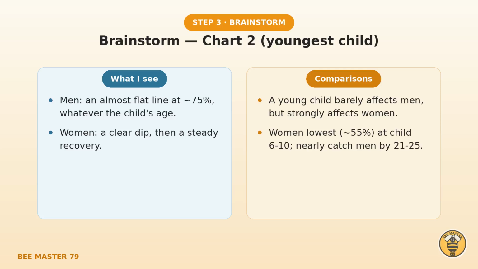For the second chart, the story is contrast. Men are unaffected, a flat line near 75%. Women are strongly affected, a clear dip when the child is young, then a steady recovery as the child grows up.